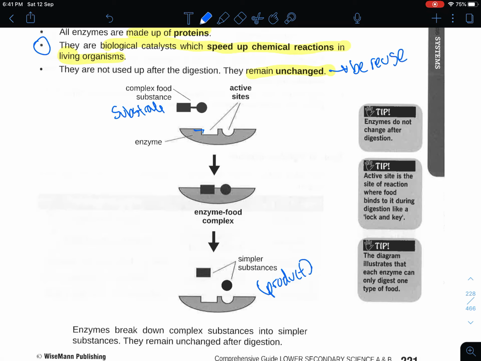Now over here, what we will see is these funny looking shaped things, right? These are generally the active site of the enzyme. These active sites are important to accept the substrate, to feed it properly into the enzyme, so that we can see the enzymes are actually very specific. They only like a particular food substance based on its shape.